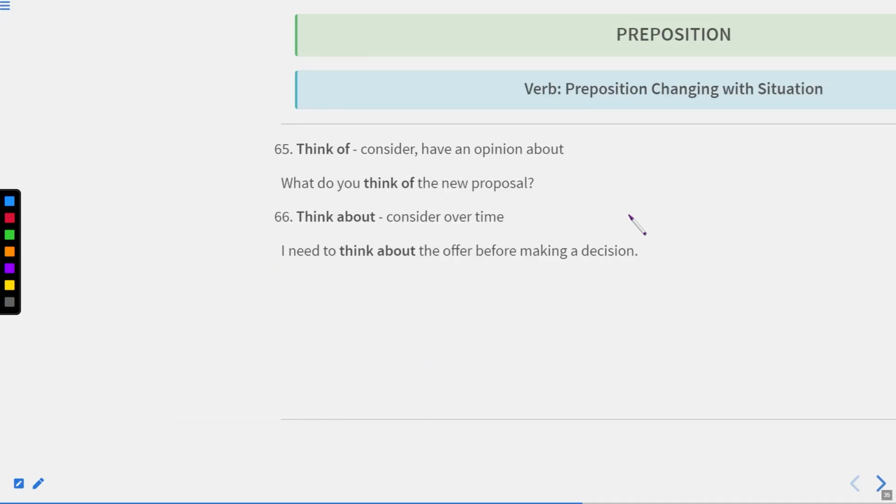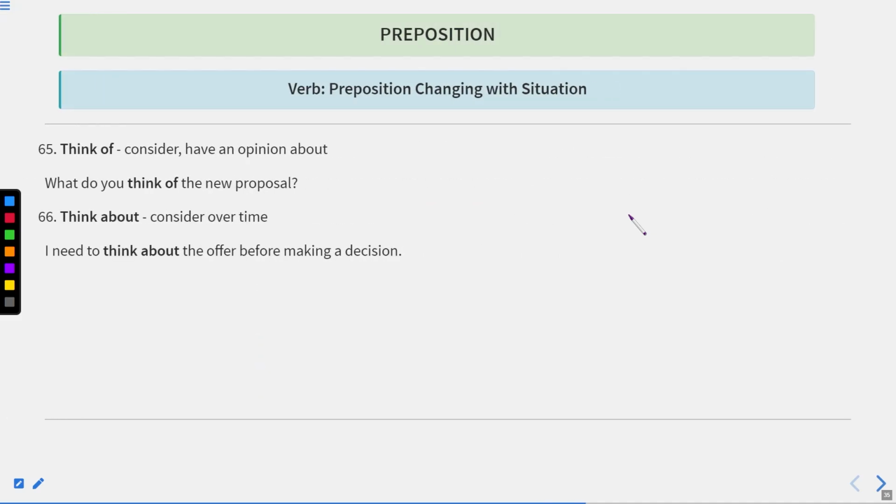Now let us move to the next one. The next one is think of and think about. So think of is used when we consider something, when we have an opinion about something. What do you think of the new proposal? It means what do you consider, what your opinion is about the new proposal.